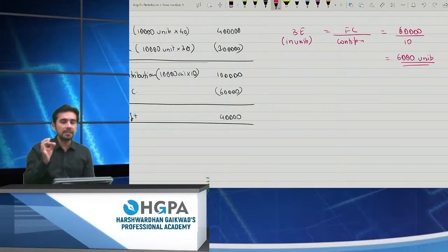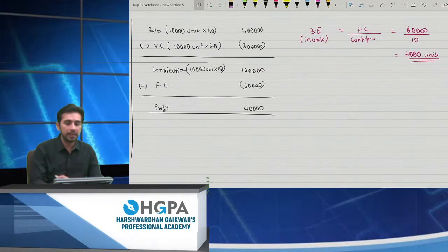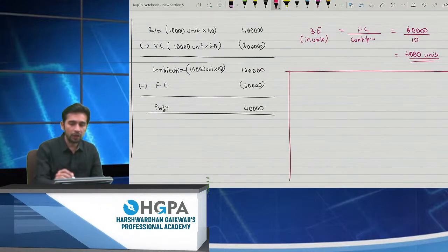Right? Now, why is this level very important? First of all, I will check whether it is true or not. So, what if I sell only 6,000 units? Can we make a cost sheet of 6,000 units? Well, the answer is yes. Let's make a cost sheet of 6,000 units. So, how much will be the sales? It will be 6,000 units into 40. How much is this? 2,40,000. Perfect.